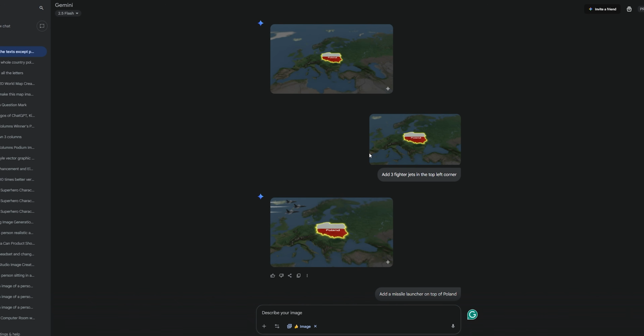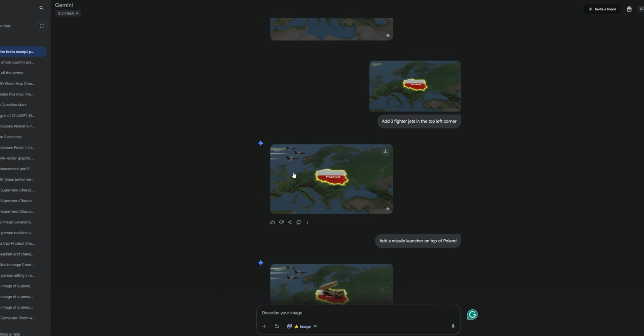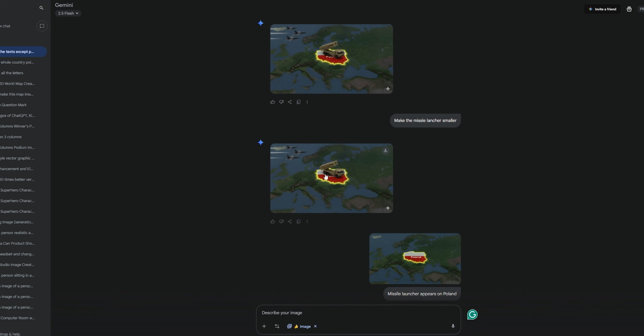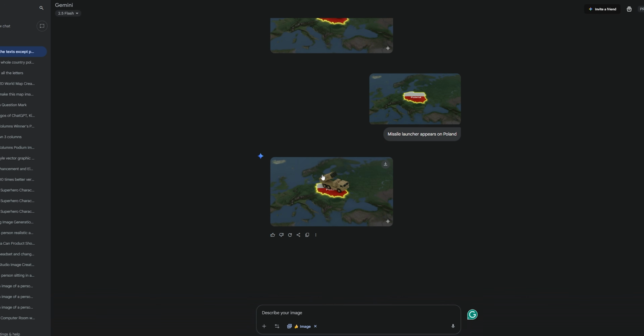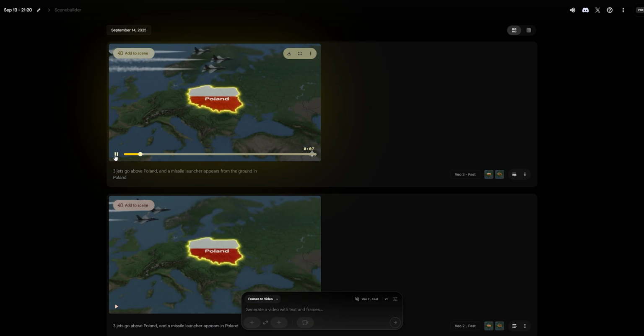First, I asked it to change the camera angle so that I could get a lower skewed angle. Now I'm going to add some fighter jets above it. Then I tried several variations like missile launchers because I want to make an animation where this missile launcher fires at these jets. So what I did was, first I created this scene where 3 jets go above Poland and a missile launcher appears from the ground. Okay, now I think we can complete the first scene.